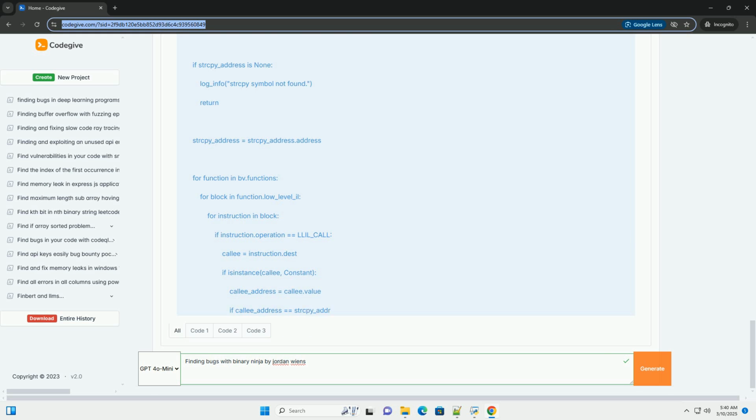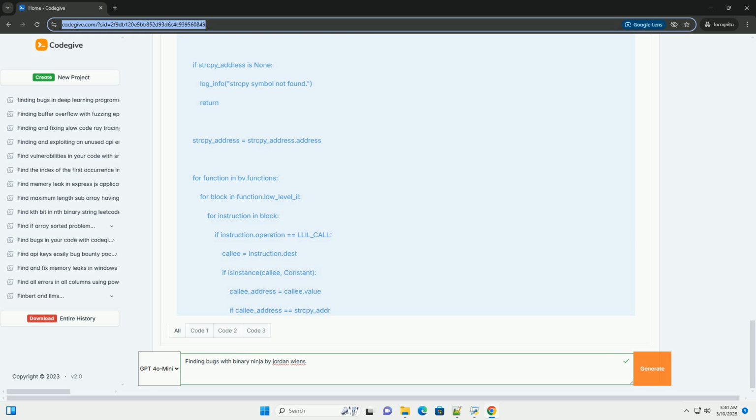Vulnerability patterns: learn to recognize the telltale signs of each vulnerability type. Automate with scripts: leverage Binary Ninja's Python API to automate the process of searching for these patterns. Automate checks for potential sources of vulnerabilities, for example strcpy, printf, arithmetic operations involving user input. Hybrid analysis: combine static analysis, using Binary Ninja, with dynamic analysis, fuzzing, debugging, to gain a more complete understanding of the program's behavior.